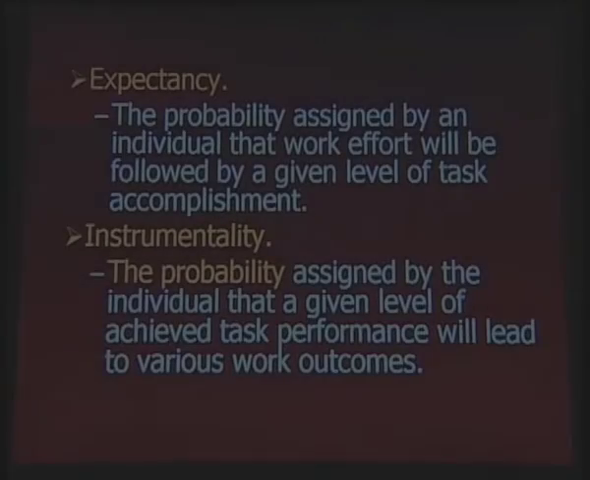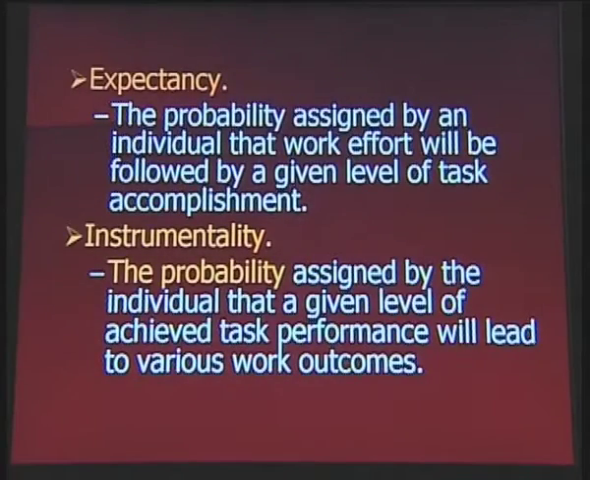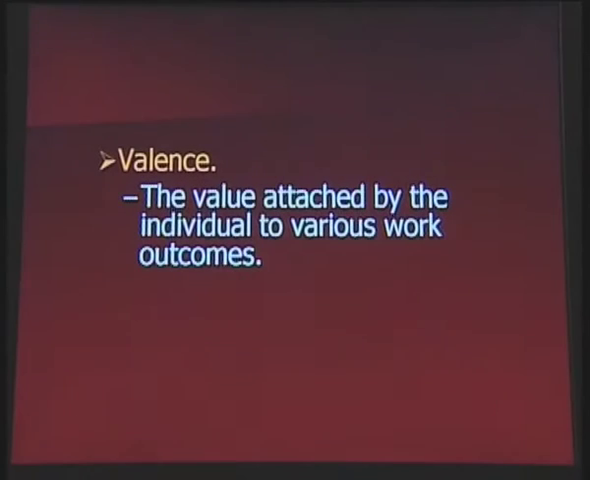So let us talk about the three. Expectancy: the probability assigned by an individual that work effort will be followed by a given level of task accomplishment. I have worked and some task has been accomplished. Instrumentality means the probability assigned by the individual that a given level of achieved task performance will lead to various work outcomes. This is number two. And number three, valence: the value attached by the individual to various work outcomes. These are the three things that we should try to understand right now.